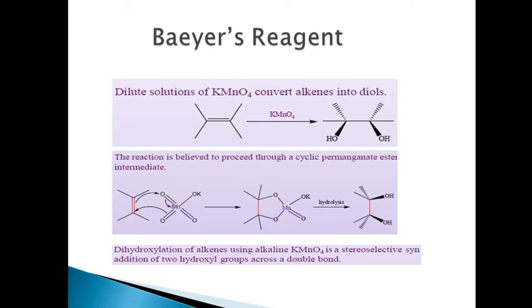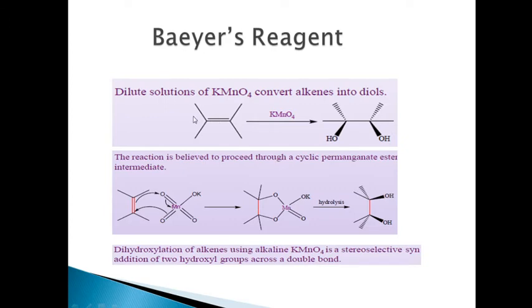Another one is Bayer's reagent that you have all studied in your degree classes for your organic practicals. Bayer's reagent is a dilute solution of KMnO4. The earlier mechanism can also apply here, where alkenes are converted to diols.